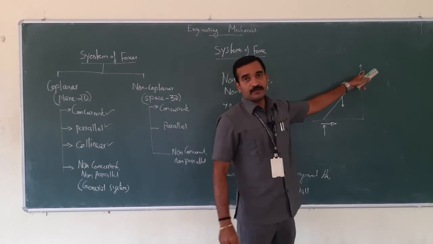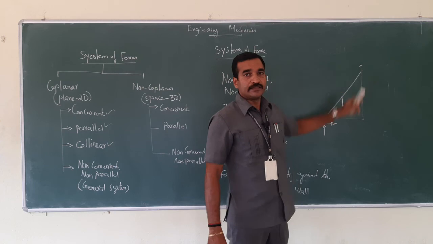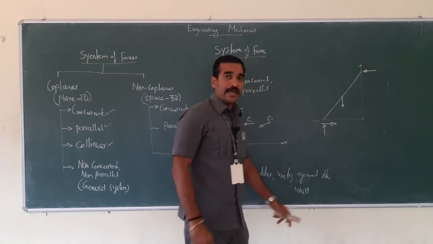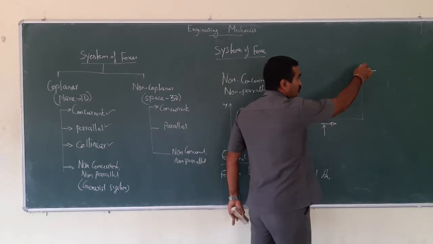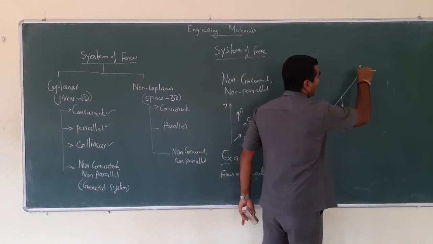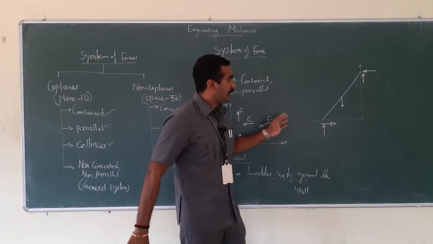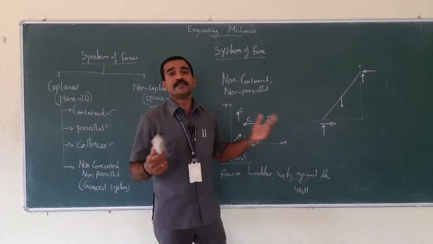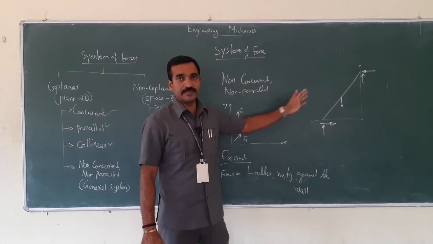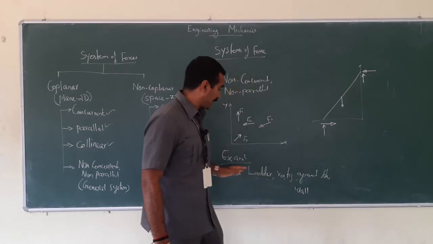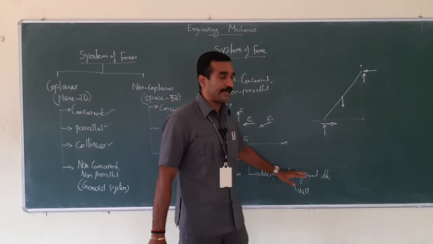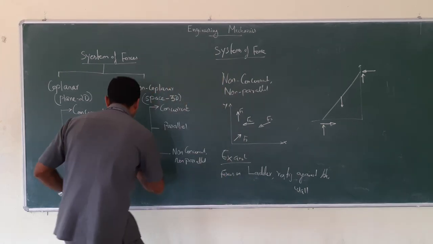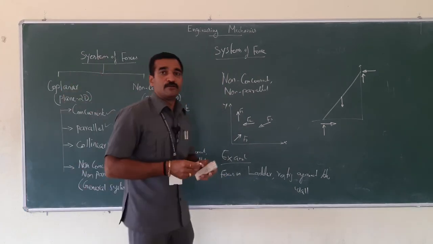Similarly, there is a contact on the wall, therefore there would be a reaction. And since it tries to slide down, the friction force would be in this manner. Now look at here, none of the forces are meeting at one point. That means it's non-concurrent and non-parallel. Nothing is parallel to each other. So this is the apt example, the forces on a ladder resting against the wall. Right. So I have covered the coplanar forces.